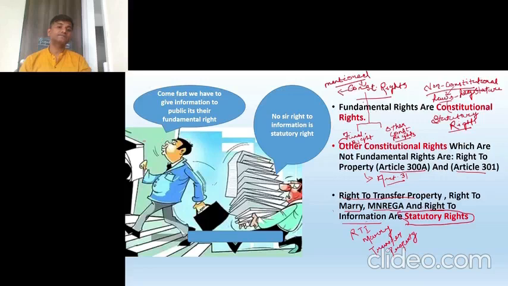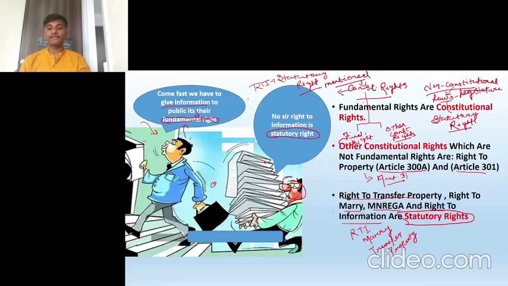As you can see in this picture, what is happening here? This person is saying, let us go fast. That means the public has asked for some information, so he's telling that we have to give this information fast because it is a fundamental right. The assistant says, no sir, right to information is not a fundamental right. It is a statutory right. You have to remember this; it can be asked in prelims or any state PCS. Right to information is a statutory right, not a fundamental right.